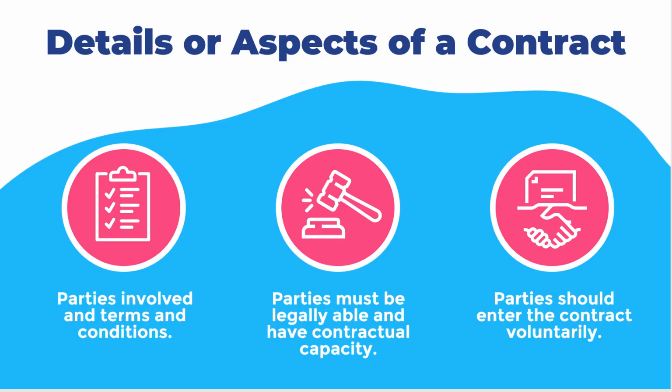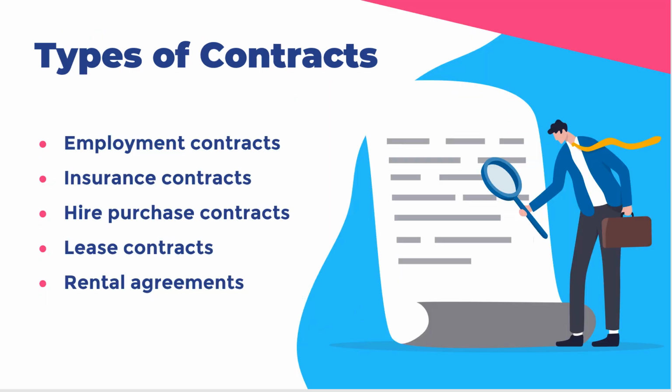All parties need to be legally able to enter a contract, which means they must have capacity to enter into the contract. Parties should also enter the contract voluntarily. There are different types of contracts that a person or business might enter into. These include employment contracts, insurance contracts, hire purchase contracts, lease contracts, and rental agreements.